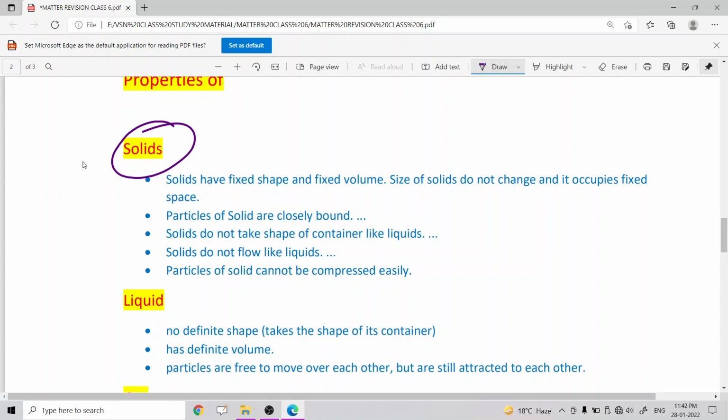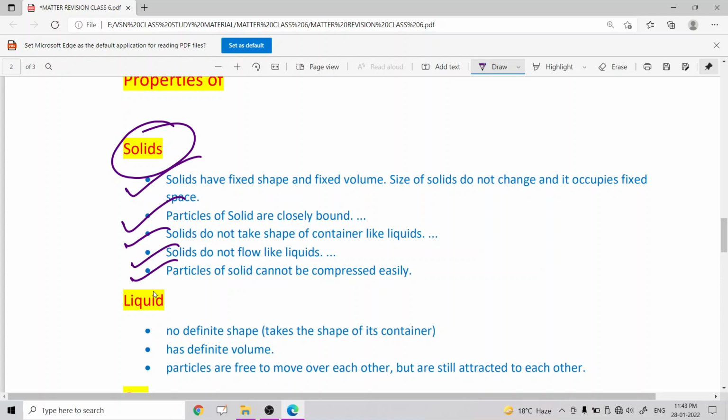And here you can say that, first, solids have fixed shape and volume. The size of solids does not change. It occupies a fixed shape. Particles of a solid are closely or tightly bound. Third, solids do not take the shape of the container like liquids, and solids do not flow like liquids also, and particles of a solid cannot be compressed easily. That means they are incompressible. So these are the properties of solids.